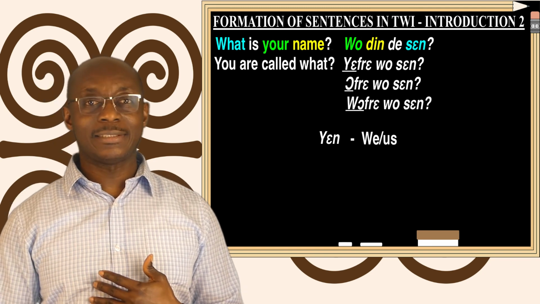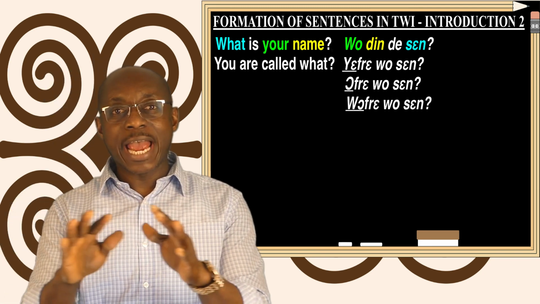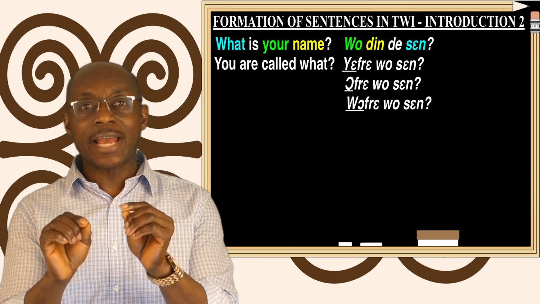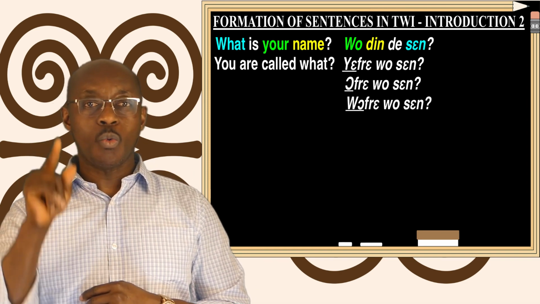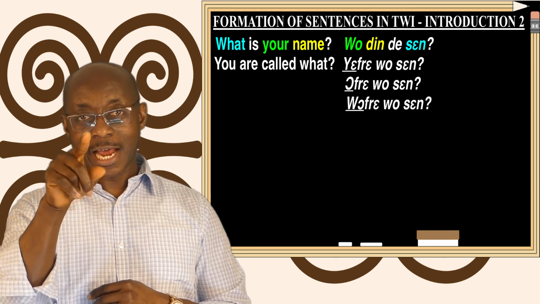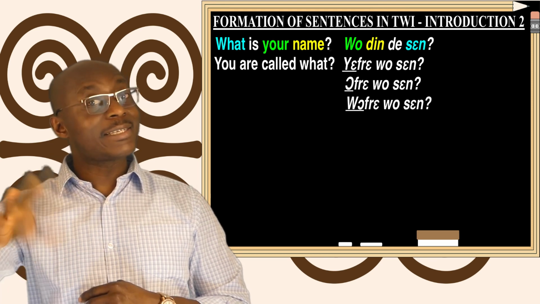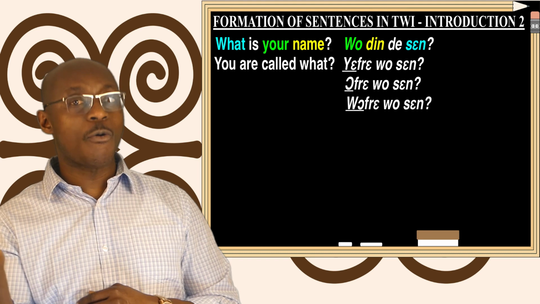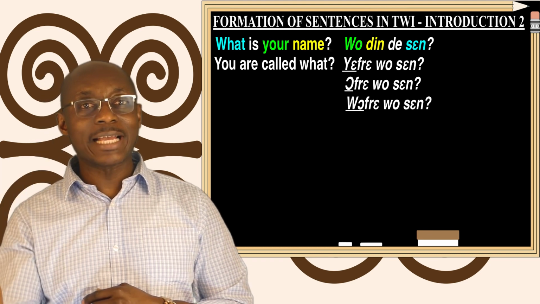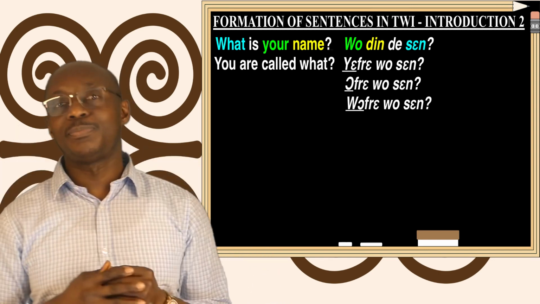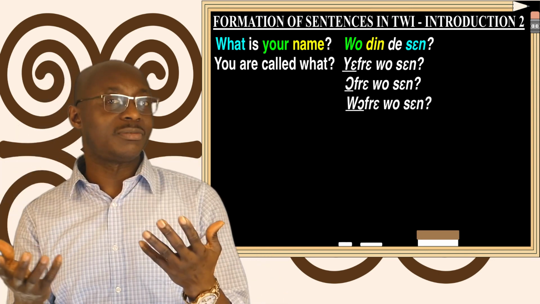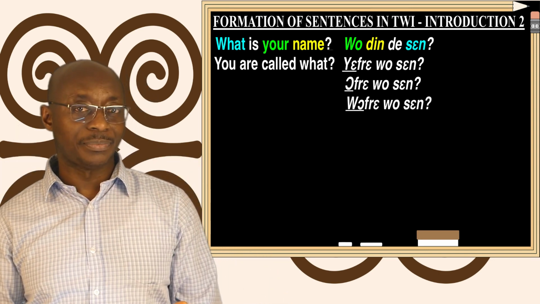So yɛn loses the n and we get yɛ. Frɛ means call. Wo means you, singular. Sɛn means what or how. So Yɛfrɛ wo sɛn literally means, we call you what?